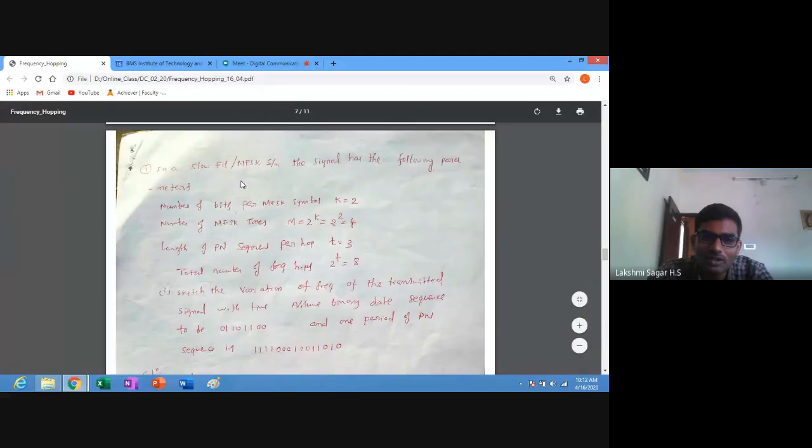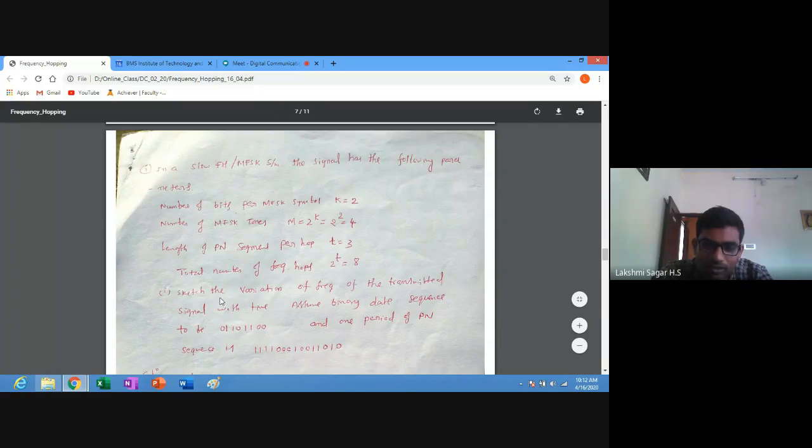In a slow frequency hopping MFSK system, the signal has the following parameters. The first is the number of bits per MFSK symbol, k equals 2. Note down. Next, the number of MFSK tones, 2 power k, is equal to 4. Next, the length of the pseudo-noise segment per hop, t, is equal to 3. So the total number of frequency hops we can generate, 2 power t, is equal to 8, so FC0 to FC7.